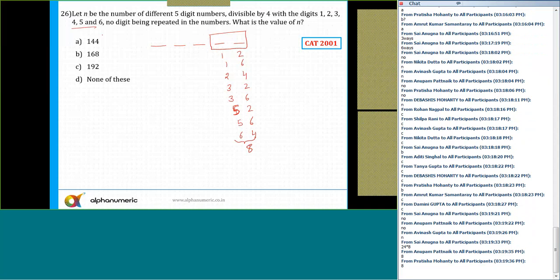So out of 6 digits, 2 digits have been used. So we are left with 4 digits. So this place has got 4 choices. This place has got 3 choices. And this place has got 2 choices, as repetitions are not allowed. So 4 into 3 into 2 into 8 comes out to be how much? 192. So the answer is 192.